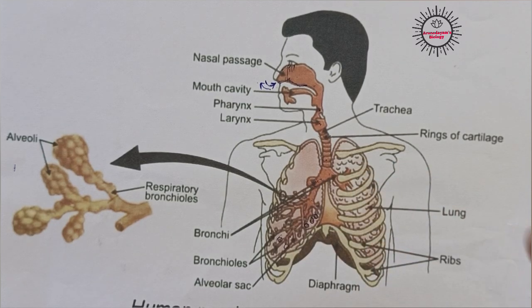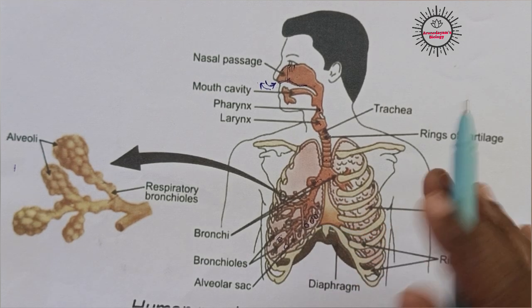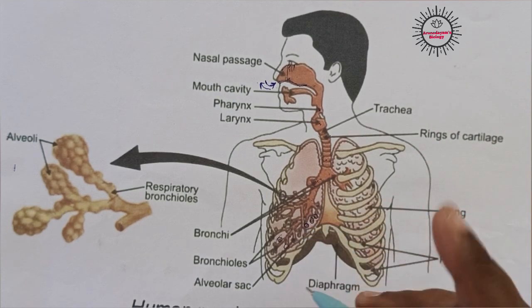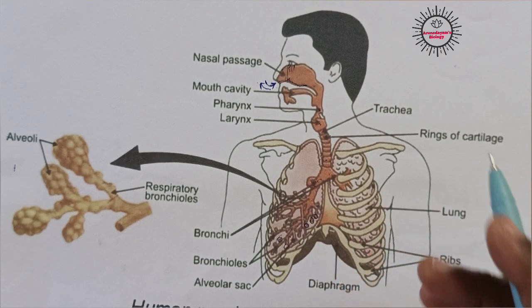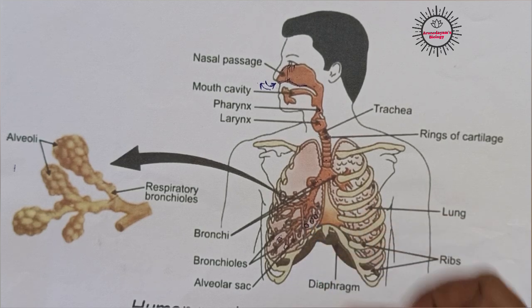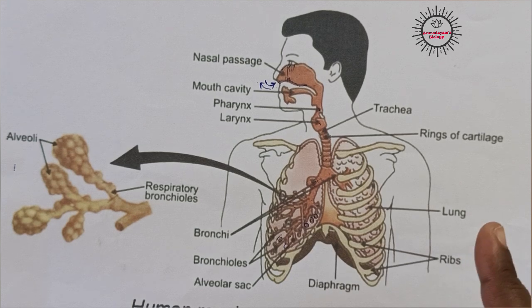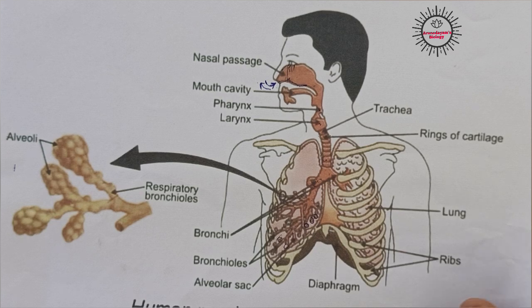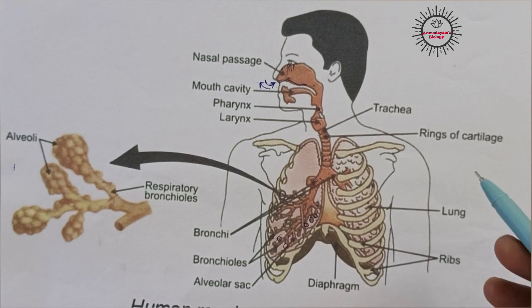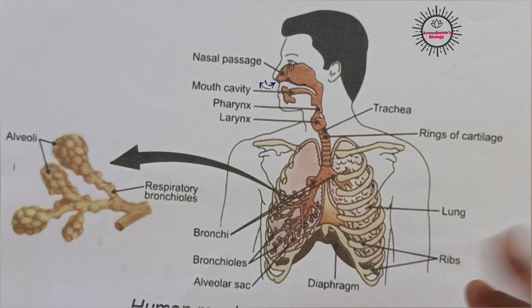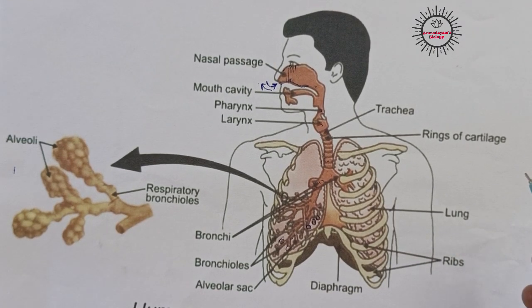And one more thing: if diffusion alone were to move oxygen in our body, it is estimated that it would take 3 years. So if only diffusion were present in our body, with no respiratory pigments, it would take one molecule of oxygen 3 years to move from the lungs to the tips of our toes. So thank God that we have respiratory pigments in our blood to make the process easy and fast. Isn't it?